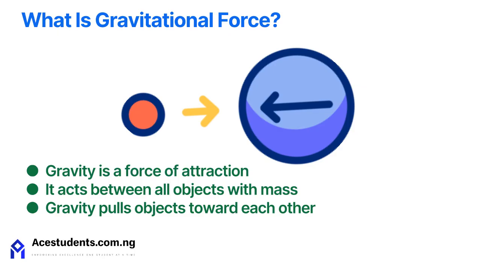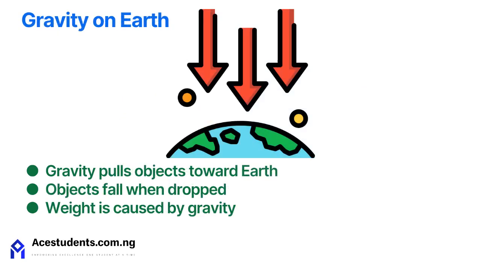Now that we know gravity is an attractive force, let us look at where we experience it most clearly. On Earth, gravity pulls objects toward the center of the Earth. This is why objects fall when they are dropped. The force of gravity acting on an object is what we call weight.